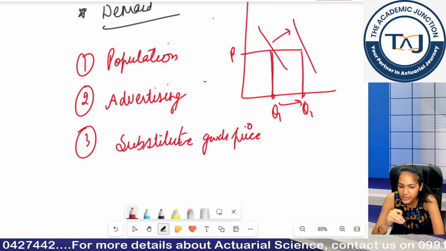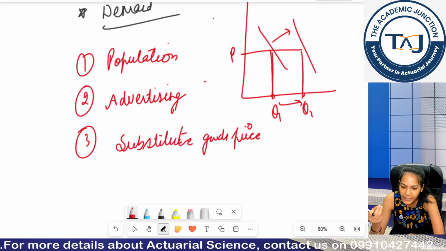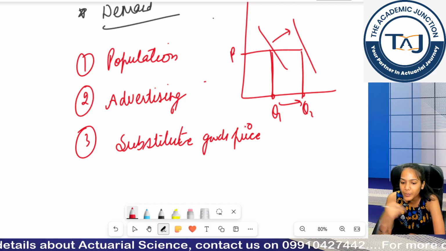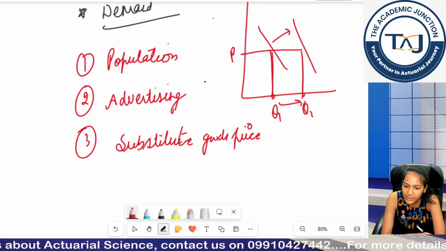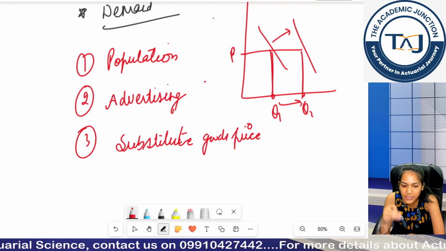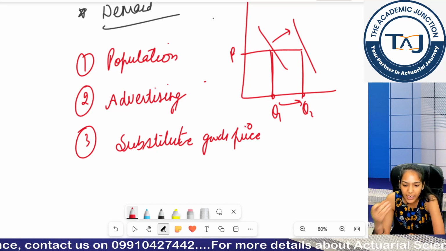You were not considering school bus earlier, but now given that the prices of local bus have increased, school bus is relatively cheaper for you, so you would be shifting to school bus rather than local bus, right? So this is how the prices of substitute goods also affect your quantity demanded for other goods.